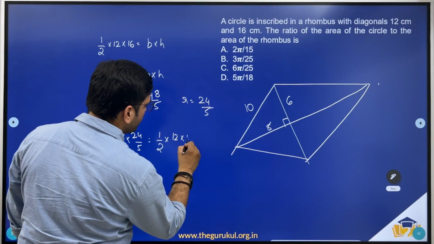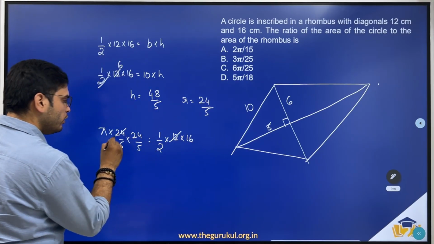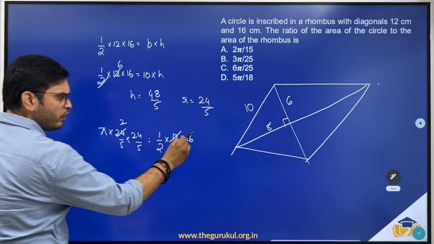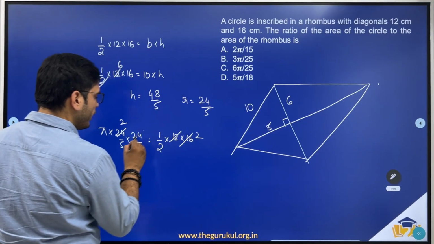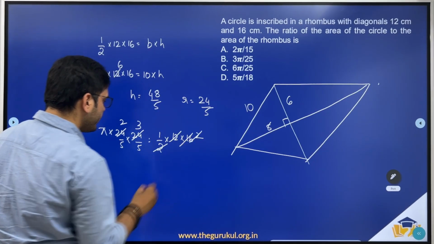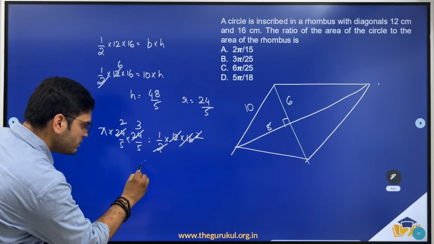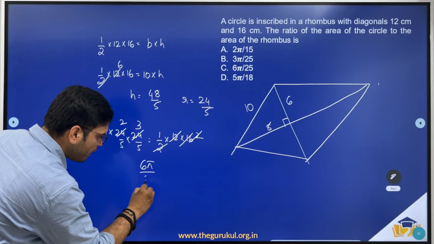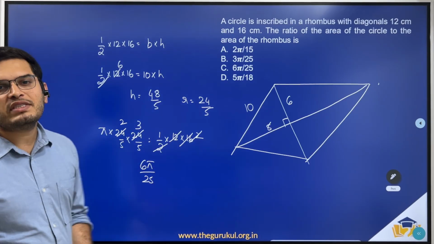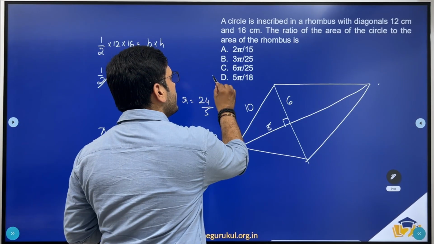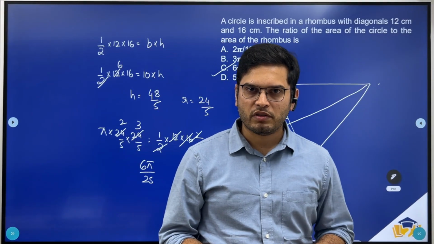12 into 16, right? Now 12 2s are 24, 8 2s and 8 3s. These two will get cancelled. Right. Then what do we have? 2 into 3, 6. 6 pi by 25 is to 1. So 6 pi by 25. Hence option C should be the answer to this question.